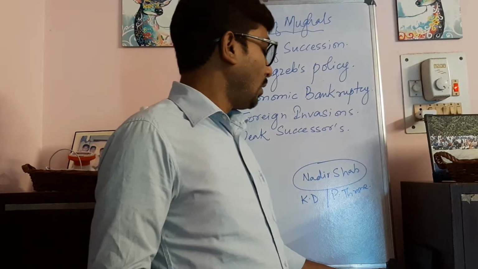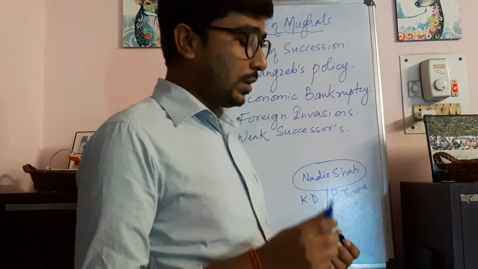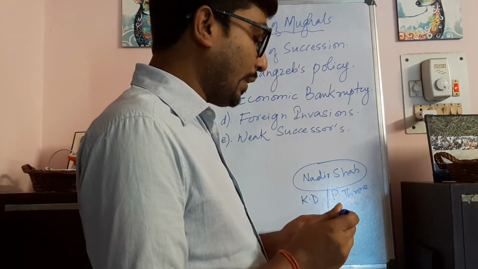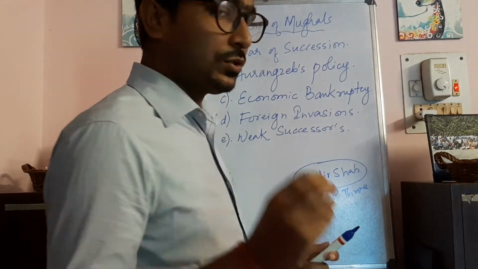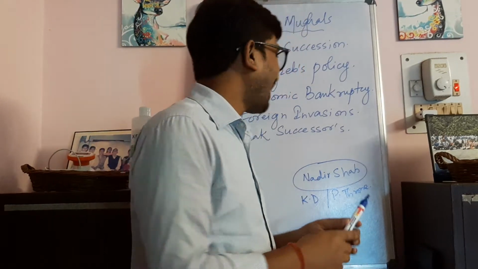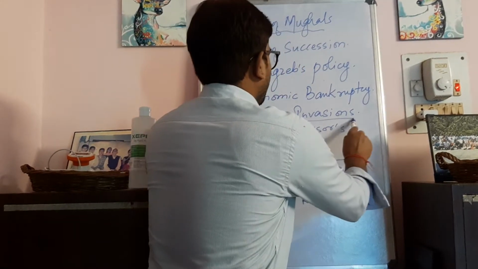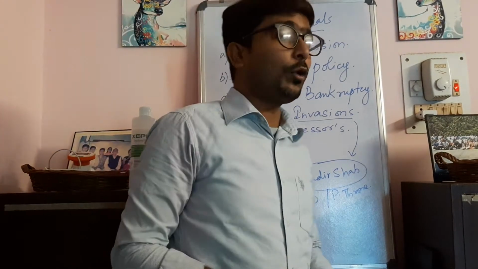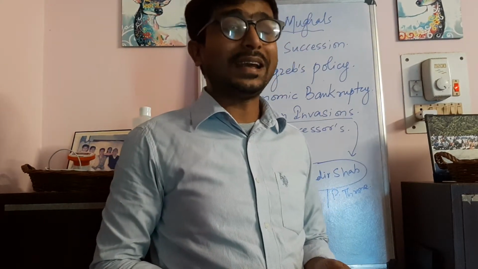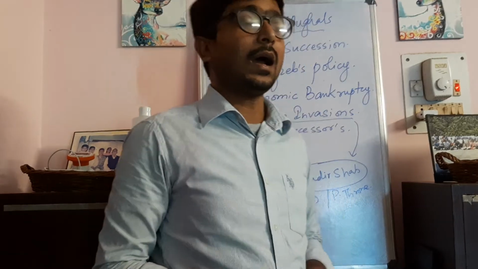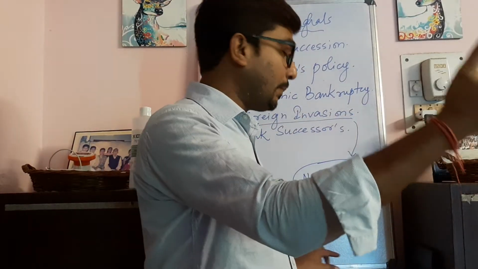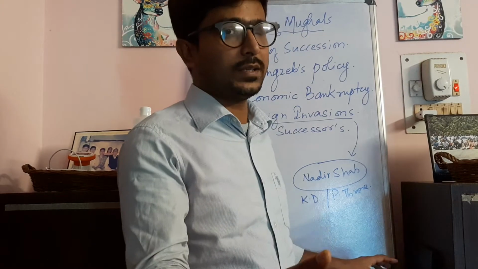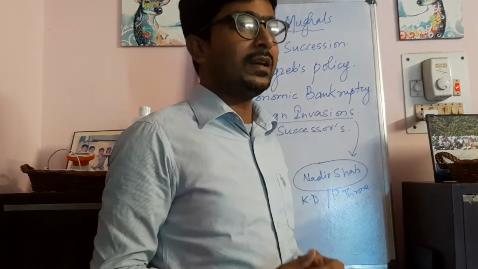Now, here are a few important details we are going to note down regarding foreign invasions, which have to be known: a few of the important raids or invasions done by outsiders who came from outside and invaded India several times.